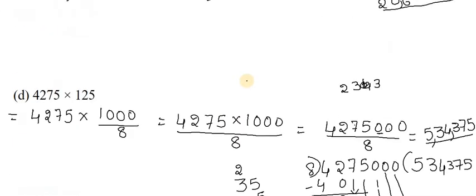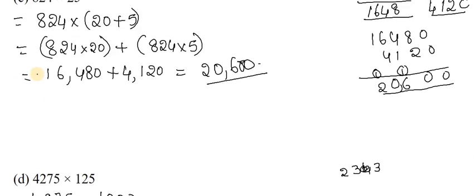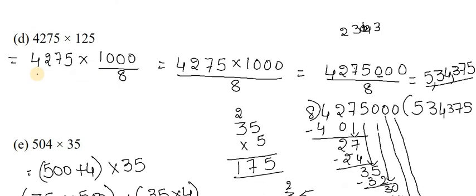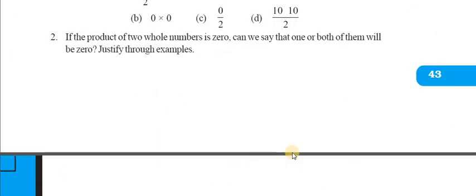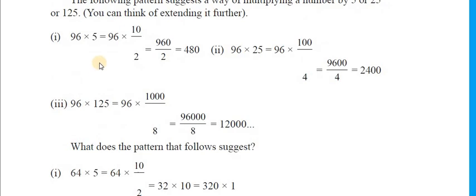And I'll just do 125 in another procedure also. Let me show you. After completion of this pattern I will show you another procedure, I just did the division method, and one more method is also there, like 100 plus 25. We can follow even that, or you can follow this, because pattern observation, we just saw this pattern observation series. You can think of extending it further. So this method I followed, so that is the reason.